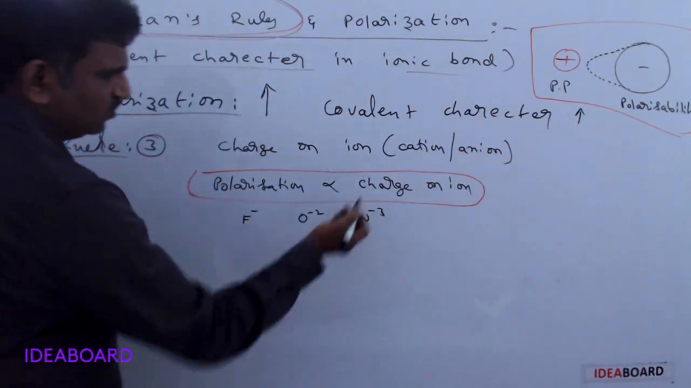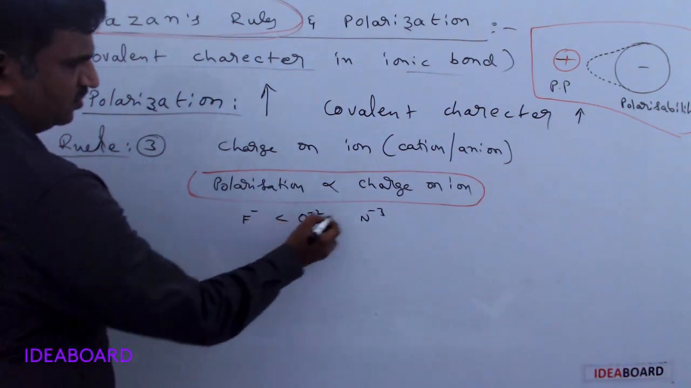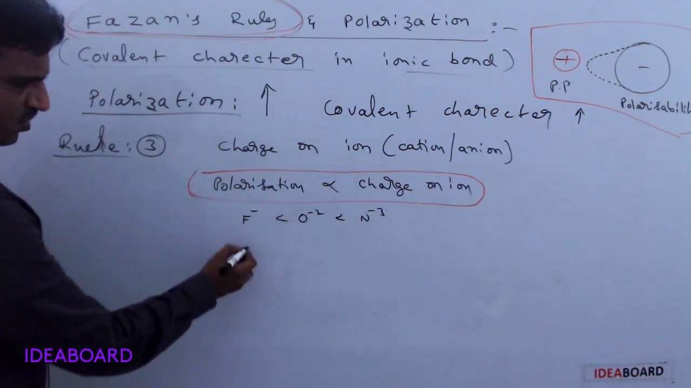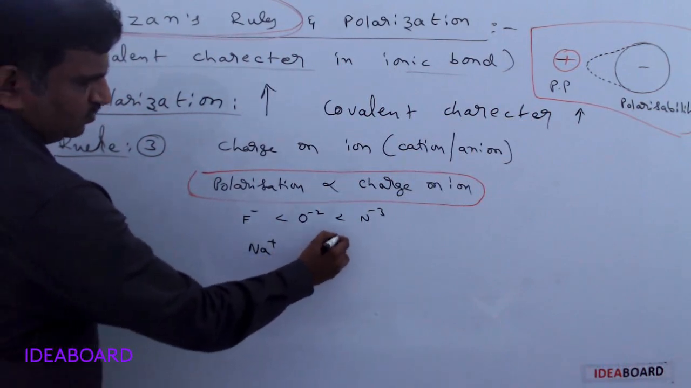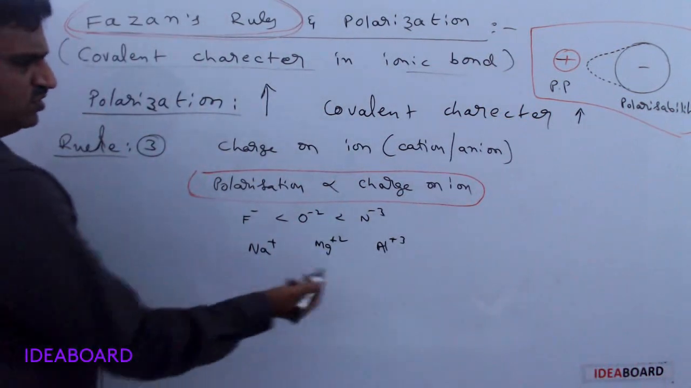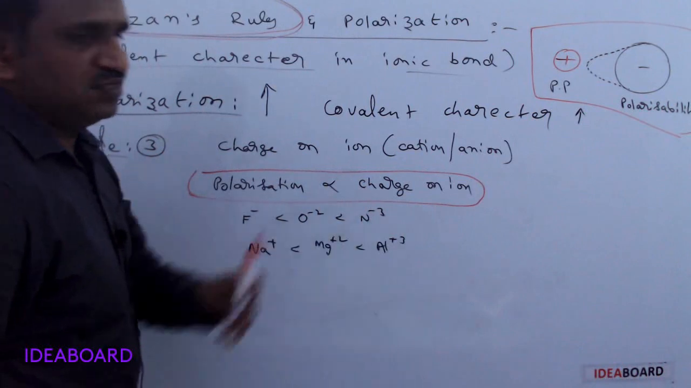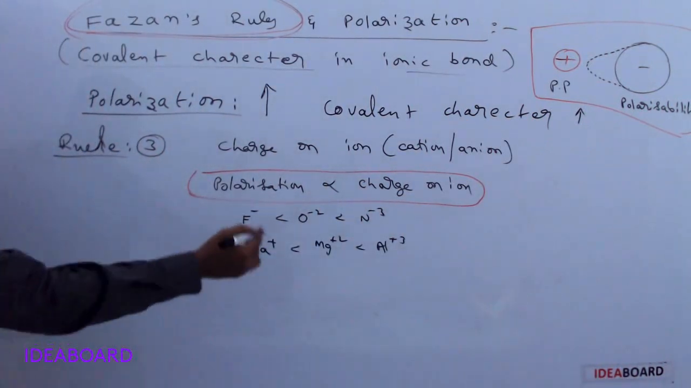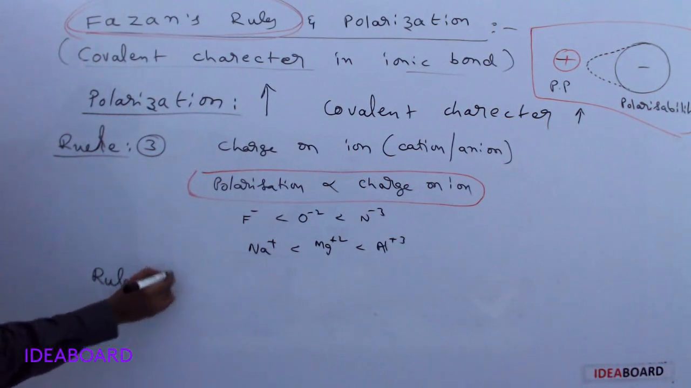Suppose we take F minus, O minus 2 and N minus 3. Among these three, the one that gets polarized most easily follows this order. Similarly, for the cations Na plus, Mg plus 2, Al plus 3, the one with the most polarizing power is aluminum plus 3. Okay, this is the third rule, and the next and last rule is rule number 4.